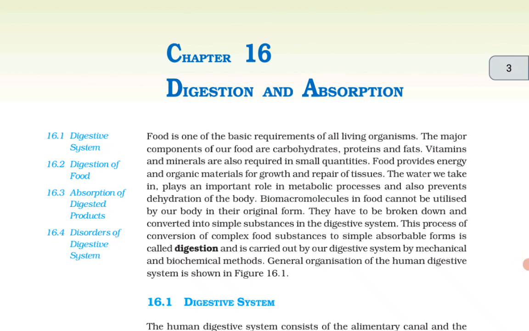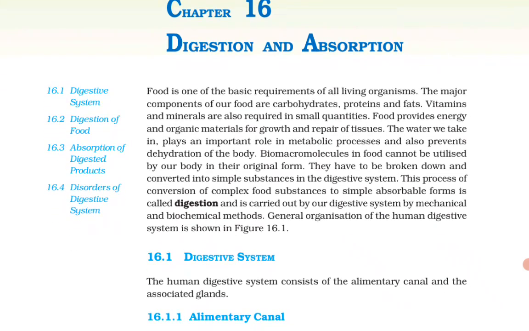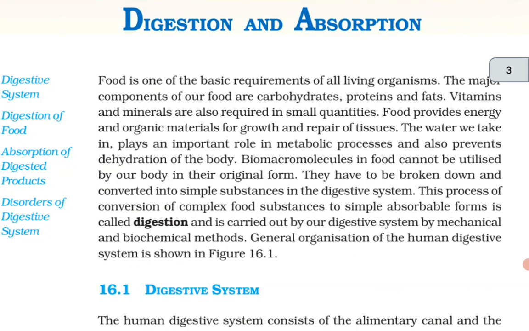Now in this video, I am going to read Chapter 16 in Biology NCERT, Digestion and Absorption. So let's start. Food is one of the basic requirements of all living organisms. The major components of our food are carbohydrates, proteins and fats. Vitamins and minerals are also required in small quantities.